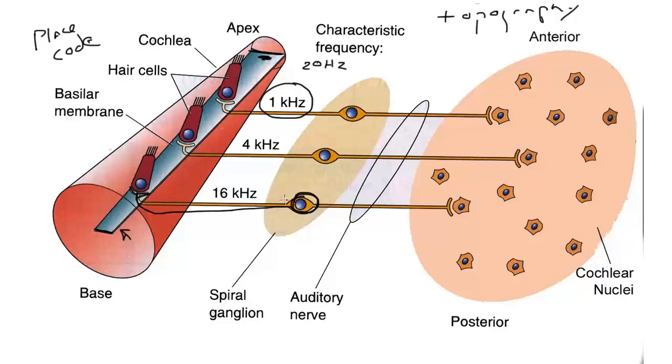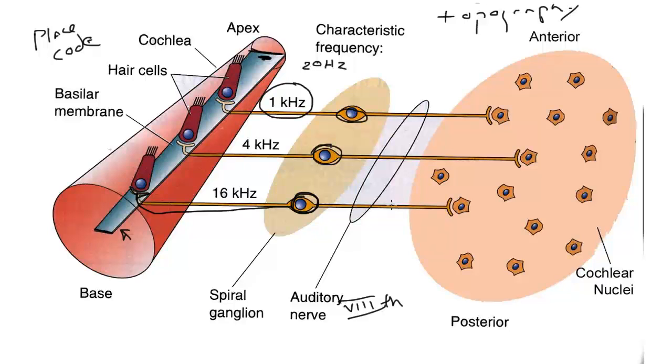This particular spiral ganglion cell will respond to 16 kilohertz because it talks to a hair cell that responds to 16 kilohertz. Similarly, this cell responds to 4 kilohertz and this to 1 because they innervate hair cells that respond thusly. Now the axons of all of those are going to form the 8th nerve, or at least the acoustic branch of the 8th nerve.